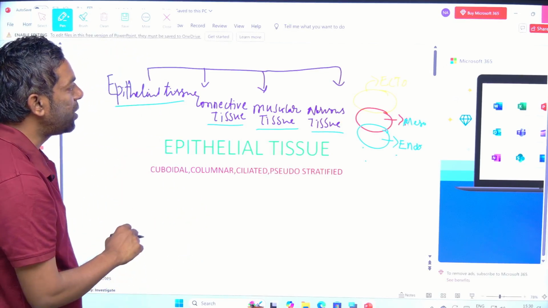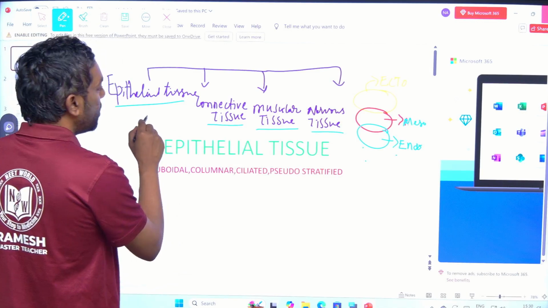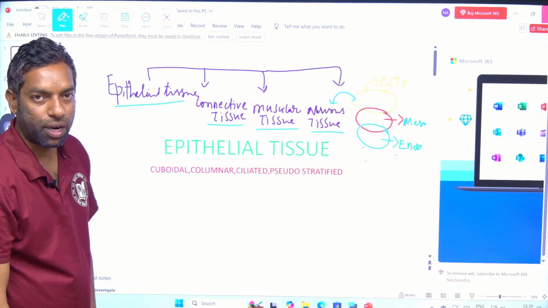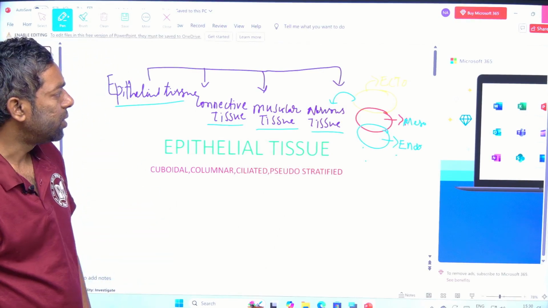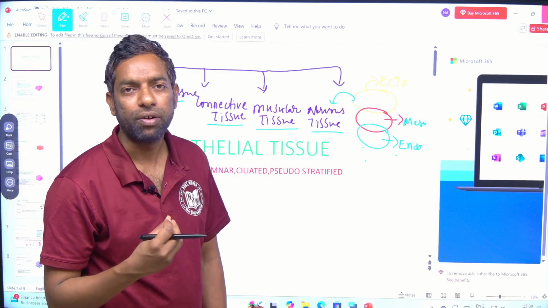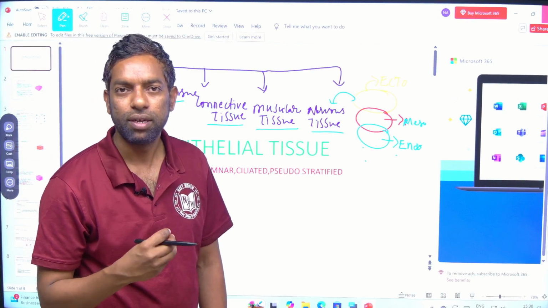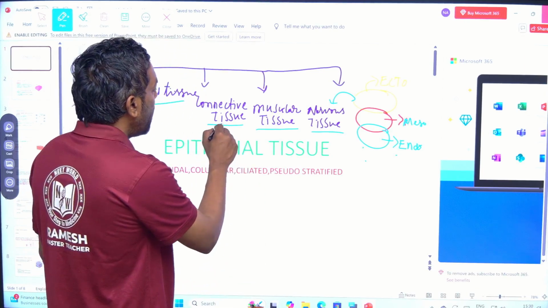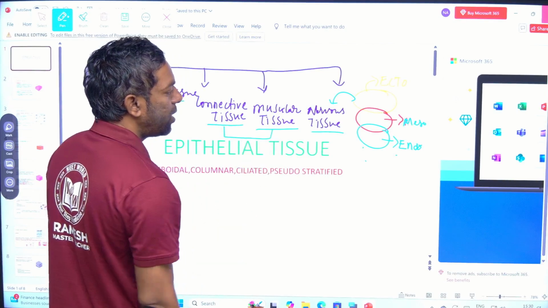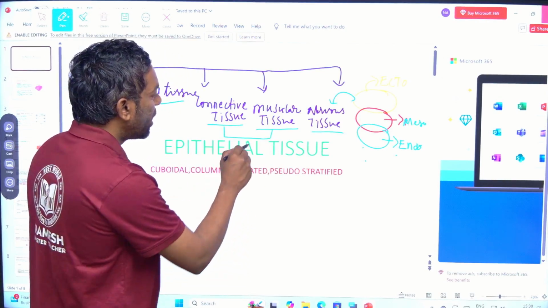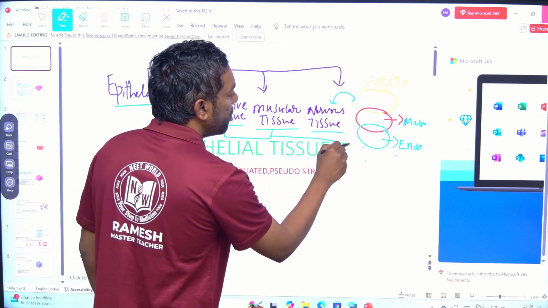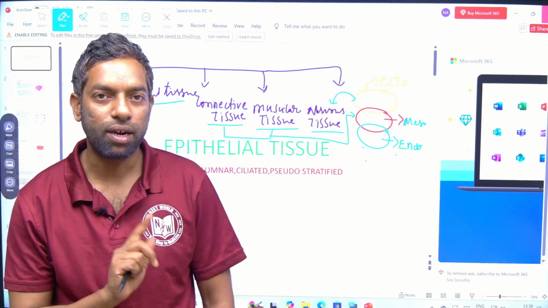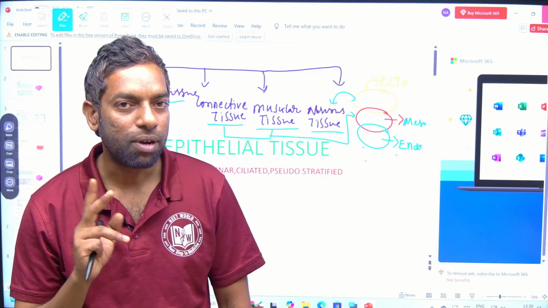Nervous tissue is originated from ectoderm. So, nervous tissue is of ectodermal origin. Connective tissue and muscular tissue, most important, originate from mesoderm. Connective tissue and muscular tissue are of mesodermal origin.